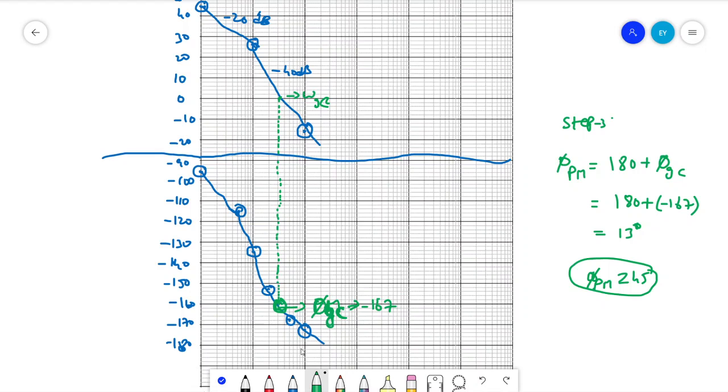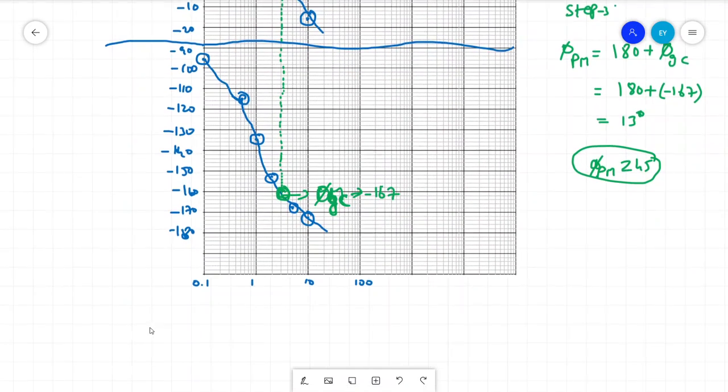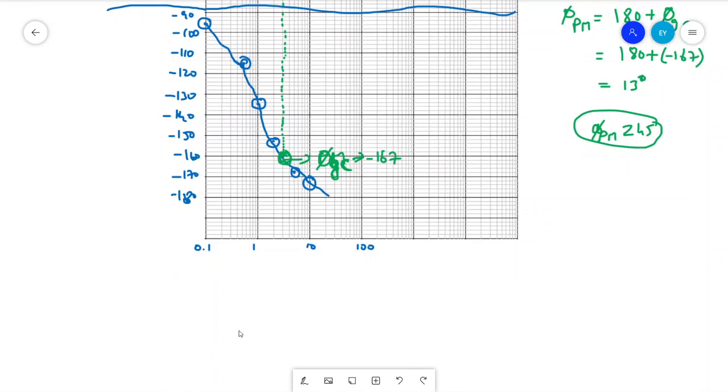So we have to add phase through the compensator, such that we find how much extra phase we need to add for our system to meet the required specifications.